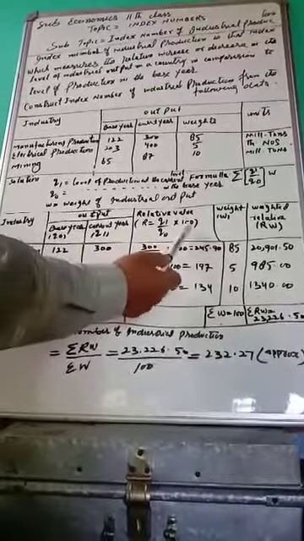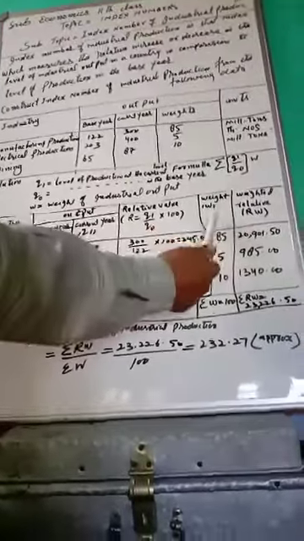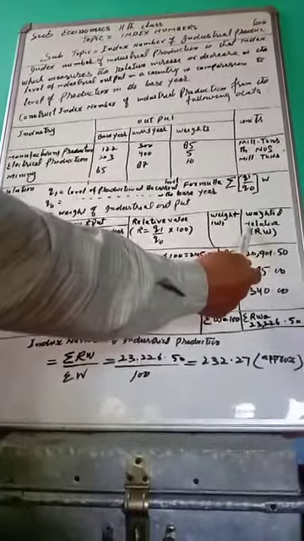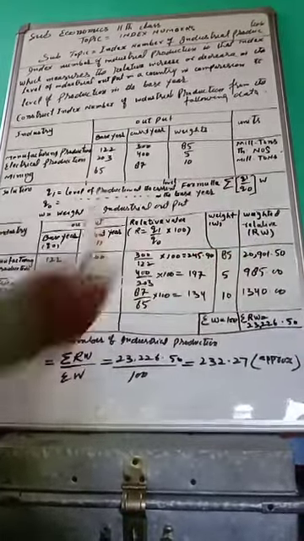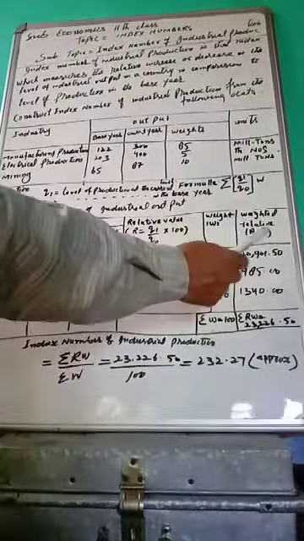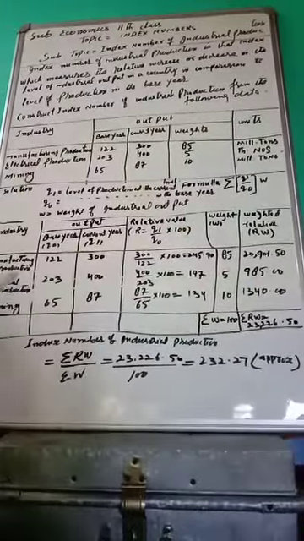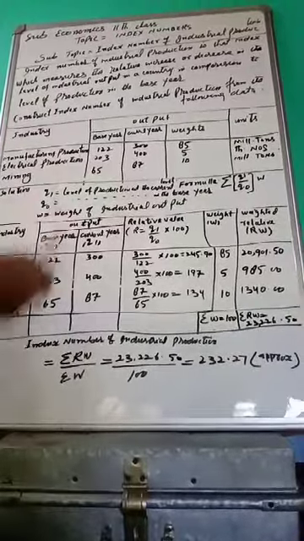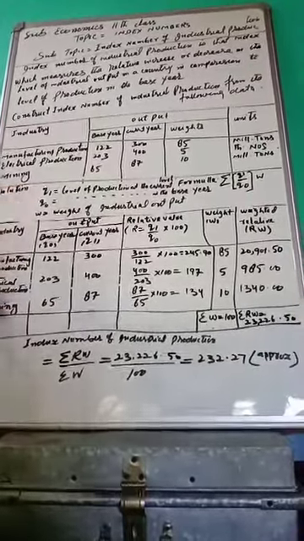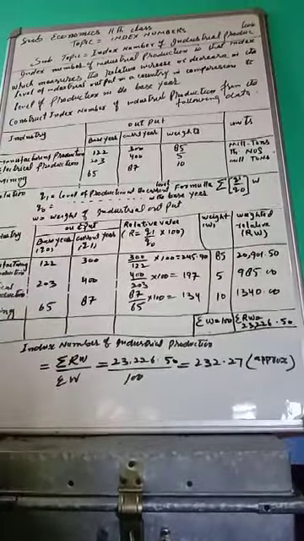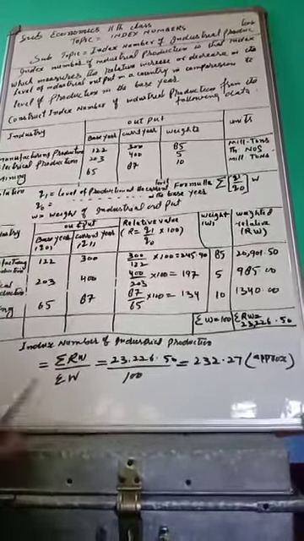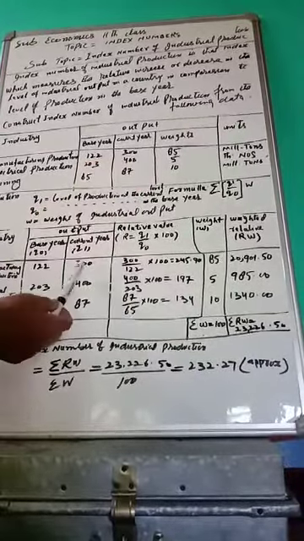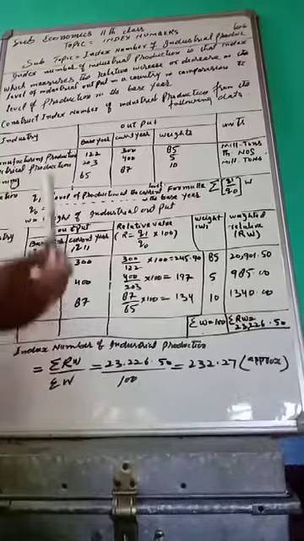R is equal to Q1 by Q0 into 100. W is for weightage, and this weighted relative is RW. Now, manufactured goods are 122, electrical goods 203, and mining 65, which is Q0, the base year. The current year Q1 is 300, 400, 87.